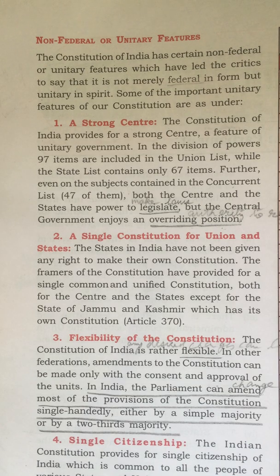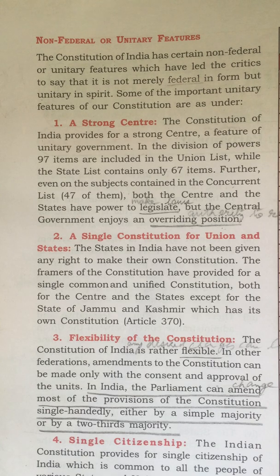The Constitution of India is common, the same for both center and the state government. The framers of the constitution have provided for a single, common and unified constitution both for the center and the states, except for the state of Jammu and Kashmir, which has its own constitution under Article 370.